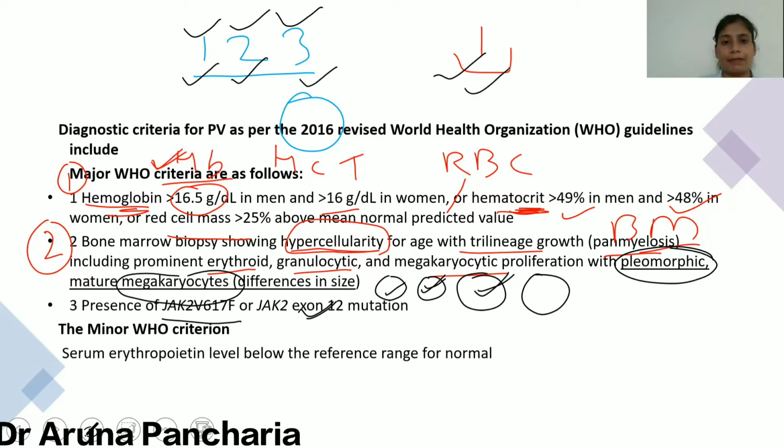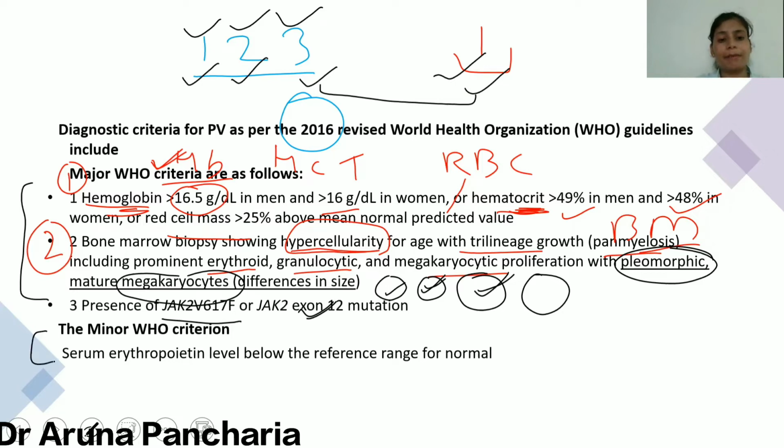In this scenario, there should be sustained erythrocytosis. I am revising the thing. These three are the major criteria, and this is the minor criteria.